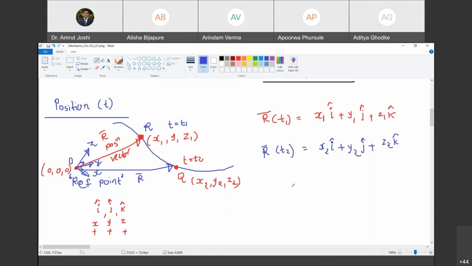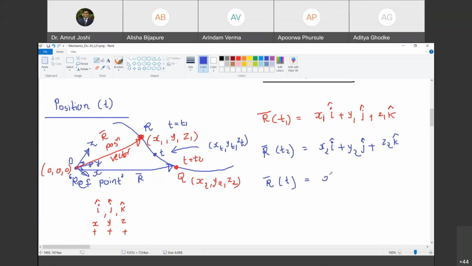Yes, sir. Okay. Now, in general, let me consider a time instant t. What is the position vector? Let me say the coordinates are xt, yt and zt. Are you with me? Yes, sir. So what is r bar? What is the position vector at time instant t in general?